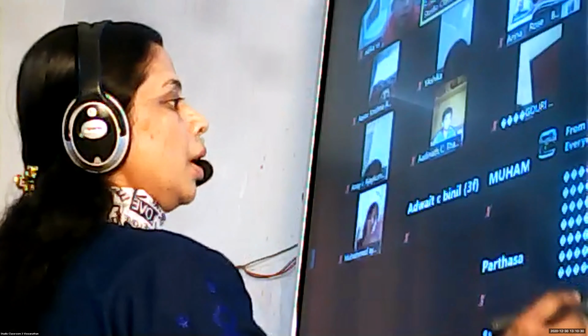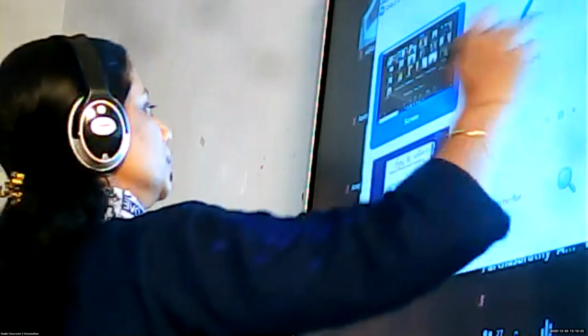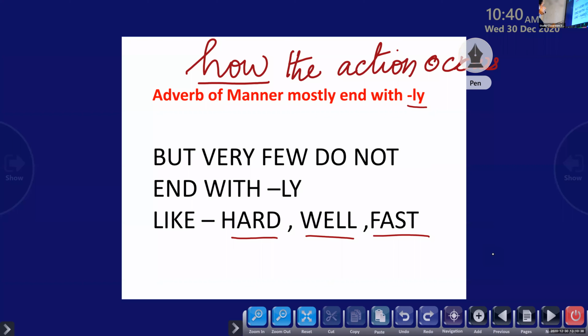So, most adverbs of manner end with ly. But there are certain words which don't end with ly, but they are also adverbs of manner. Those words are hard, well, fast. Clear to all of you? Yes, is it clear to all? Adverb of manner answers the question how, how the action occurs. Most adverbs of manner end with ly, but certain words which don't end with ly are hard, well, fast. I hope it's clear.